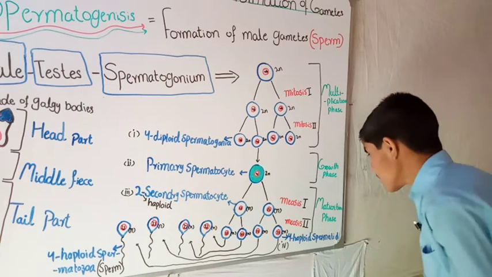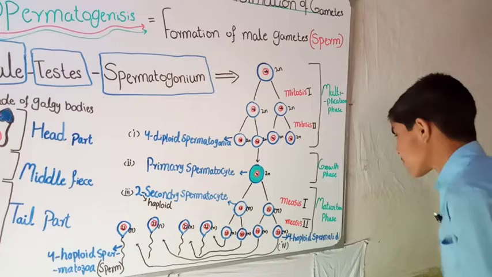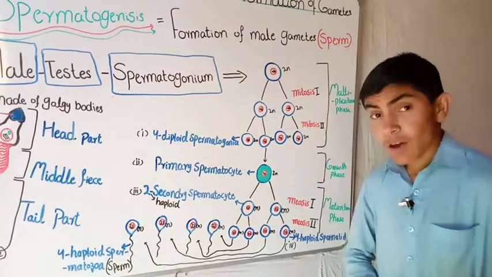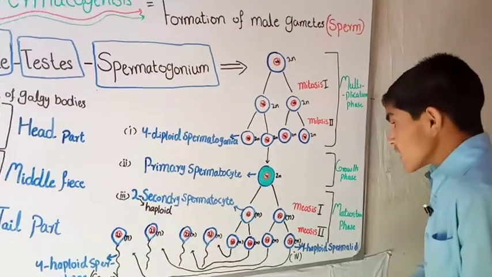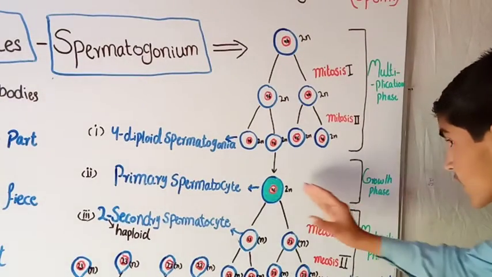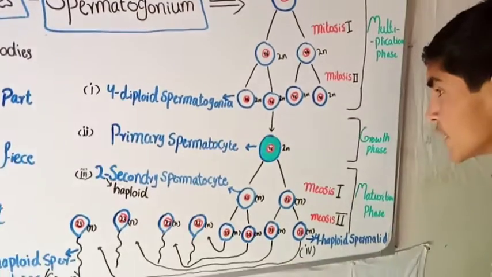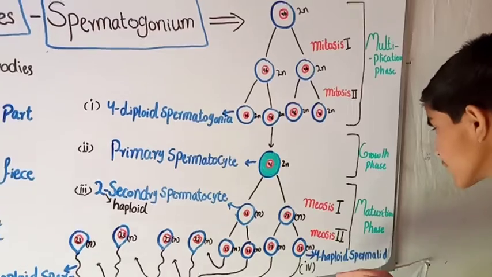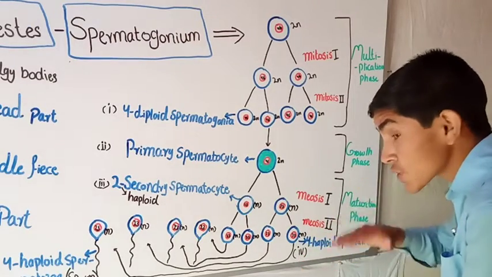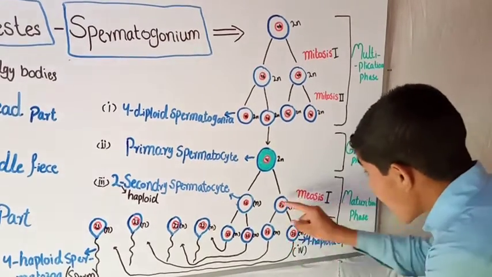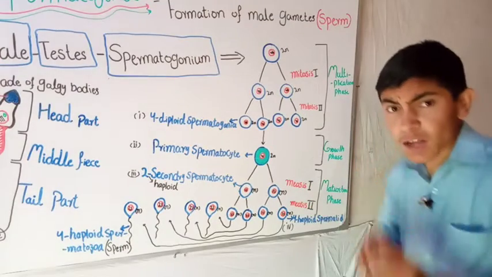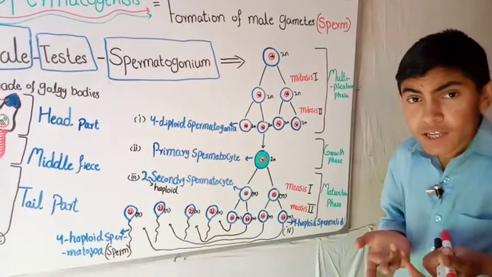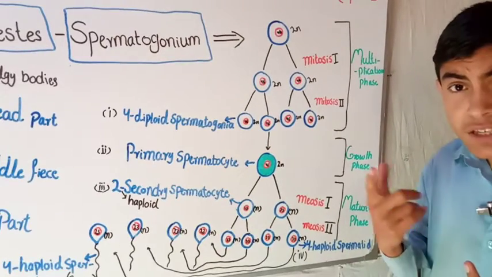The third phase is the maturation phase. The actual work of forming the sperm is done here. The primary diploid spermatocyte undergoes maturation by the meiosis process. We all know that meiosis is completed in two steps: meiosis 1 and meiosis 2.